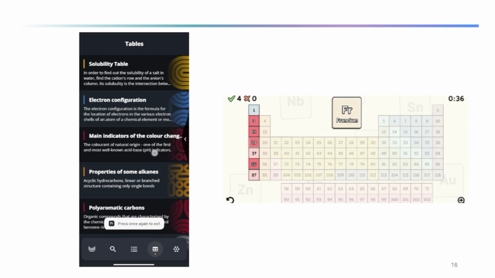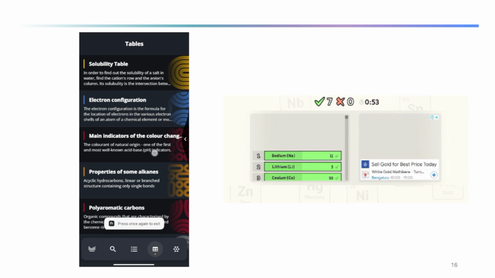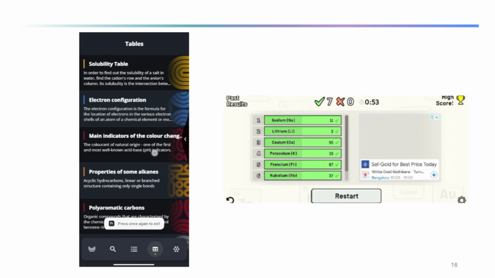And francium, we know that francium is at the end of group 1 elements, so it will go here. And rubidium will be at 37. And hydrogen, we know hydrogen is the first element in the periodic table, so I will put it in this 1. So you can see this timing and you can also improve your game next time.